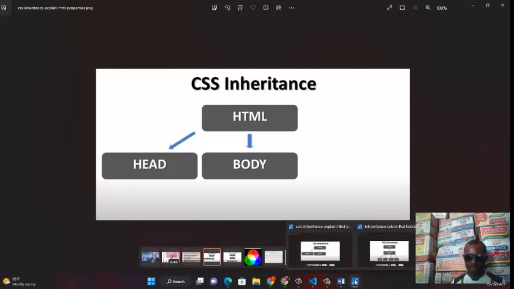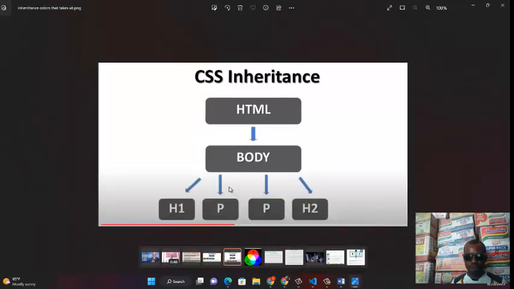Now let's expatiate on this. Let's look at this second picture. Here you find out that this is the HTML and this is the body. We remove the head, right? Head and body have the same relationship, so they are siblings. Under the body, you have your H1, which you've been using, H2, if you use that, and the P, which is the paragraph, also been using that.